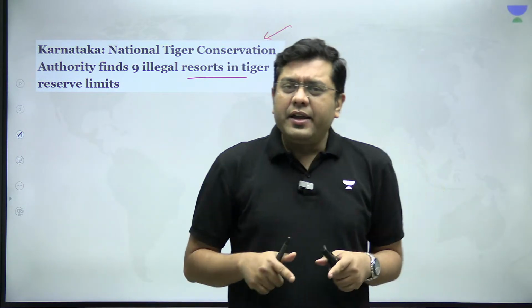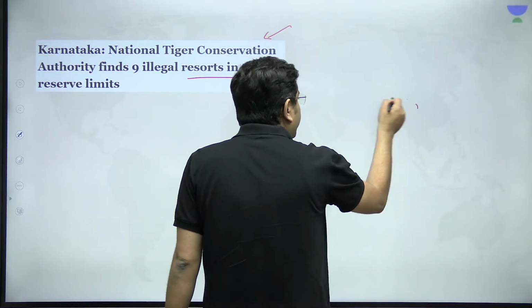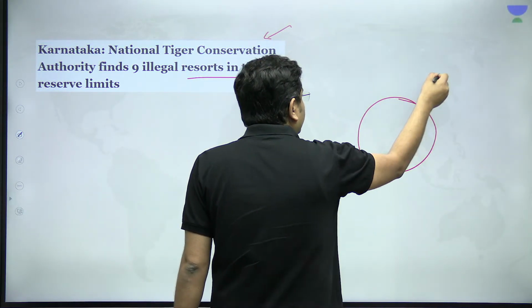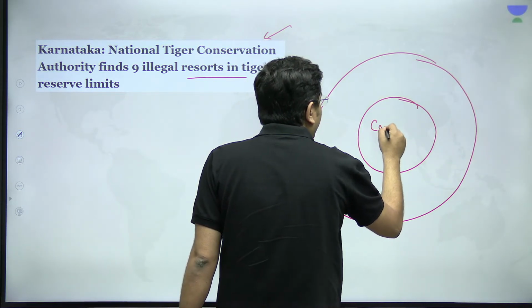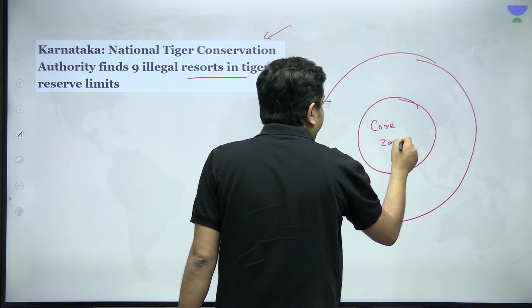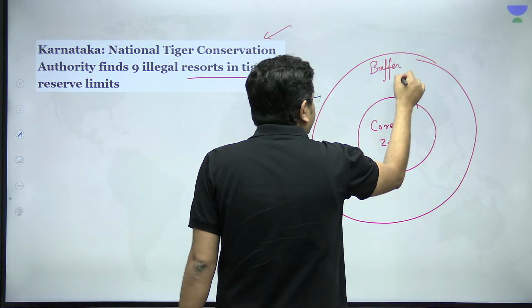Now, understand that when we talk about encroachment into tiger territories, what do we mean by that? Any tiger reserve, in a very simple manner, has two zones. One is what is referred to as the core zone, the other is what is referred to as the buffer zone.